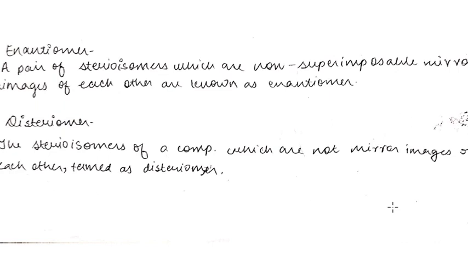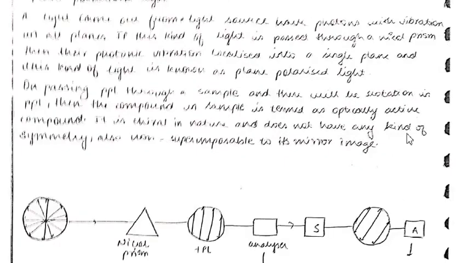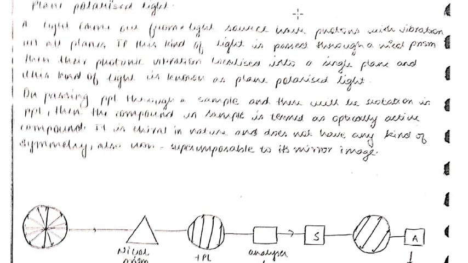The optically active isomers can be enantiomers or diastereomers, whereas the optically inactive is always a diastereomer. It can't be an enantiomer. First we move to optical activity. What is optical activity? As we know, there is a term PPL, plane polarized light.